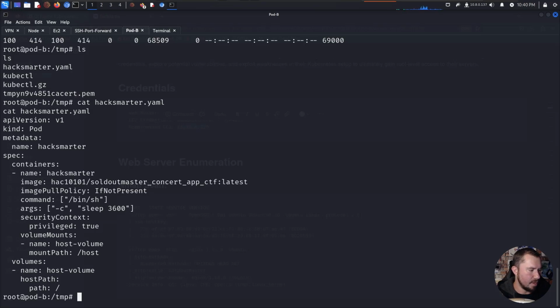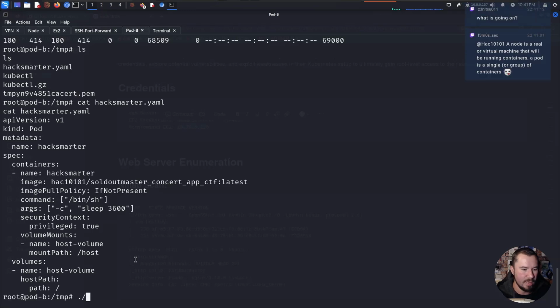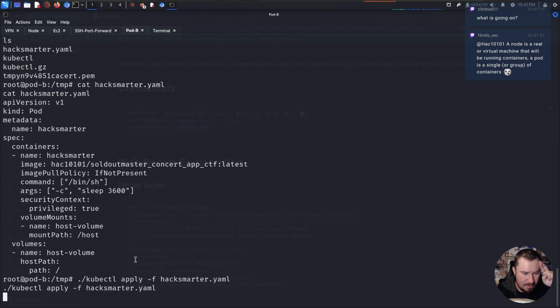And now that we have our malicious YAML file, we can create a pod with host access. So we have pod A, we have pod B, and now we're going to create our own pod with overly privileged access, so then we can escape the pod and break out to the host machine. My goodness, confusing, but we're almost to the end of this lab. This part is actually relatively easy. We're going to go ahead and do kubectl apply -f hacksmarter.yaml. I think this is correct. Let's go ahead and see if my syntax works.